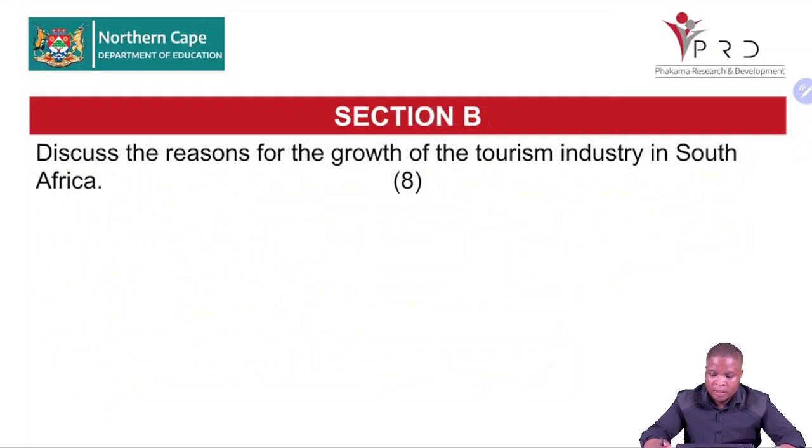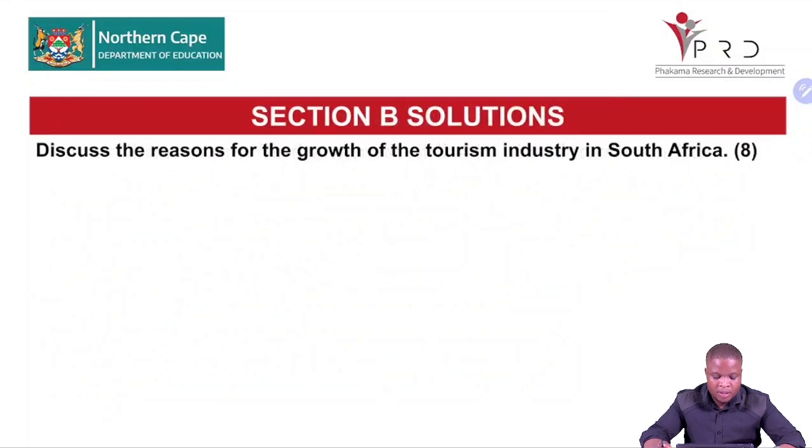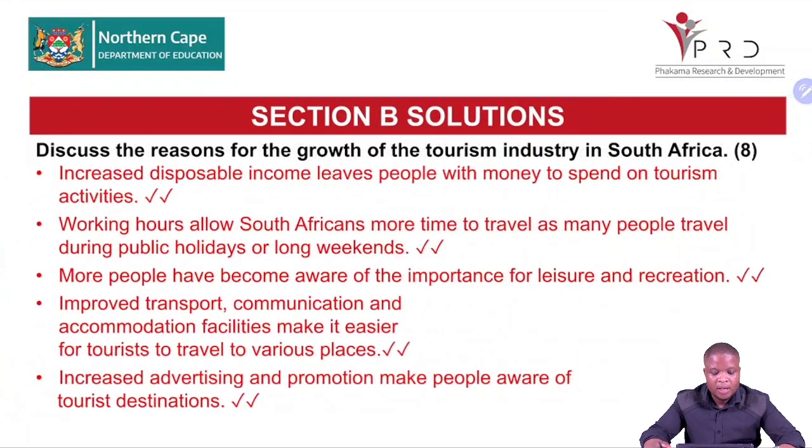Right, grade 12, our time is up. Let's look at the possible responses that we have. Reason for the growth of tourism in South Africa. Increased disposable income leaves people with more money to spend on tourism activities. As the standard of living of the people improves, people are able to spend money on tourism. That can be domestic income.